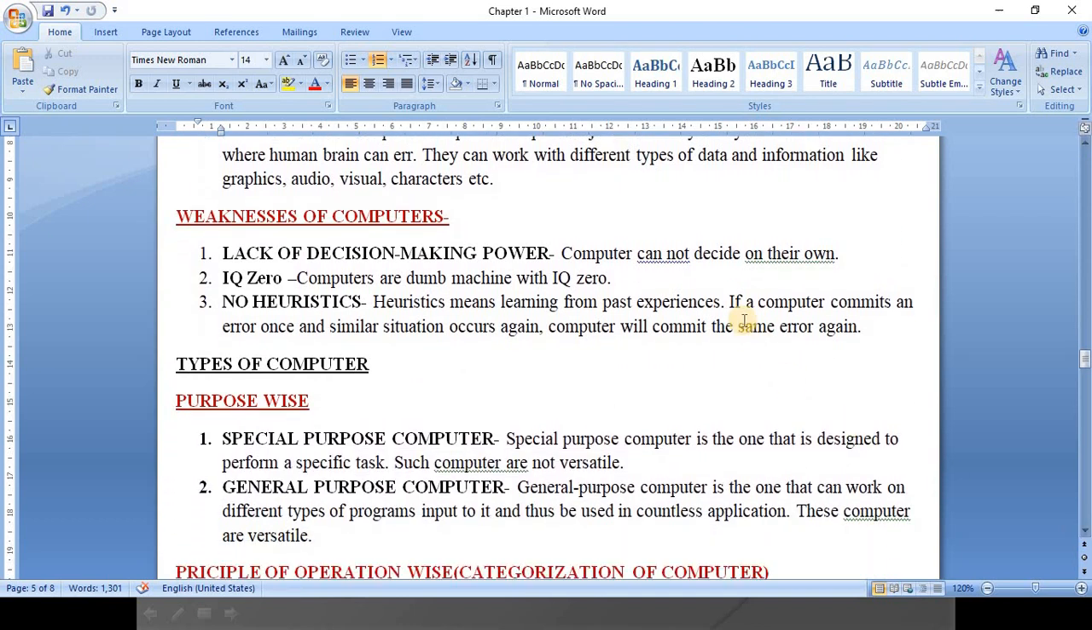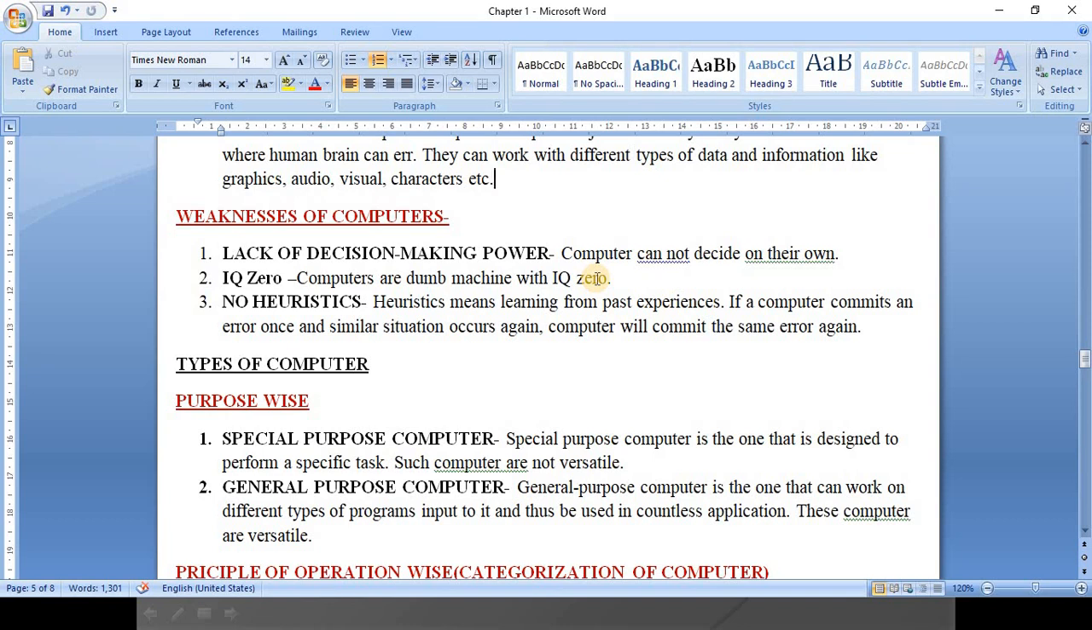Weakness of computer: lack of decision making power, because our computer's working depends on the software program installed in it, so it will work according to that. So there is a lack of decision making power. IQ 0, because if software is not there, it will not be able to work. It will do only what is directed in the software or program written in it. It will do according to that only. No heuristics.